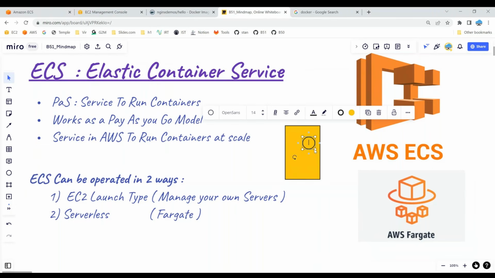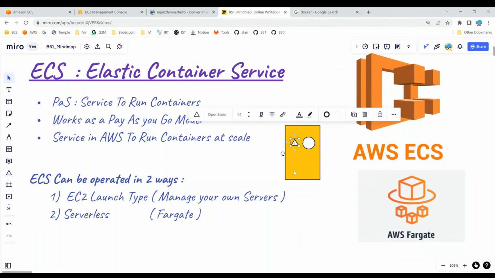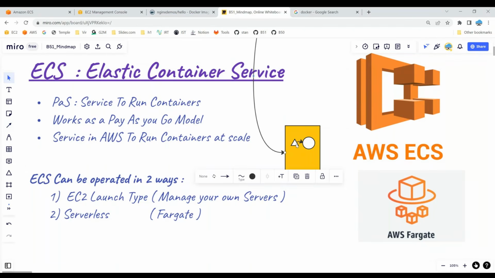For that, I need to have a load balancer, and I'll be using an ALB. ALB stands for application load balancer. The traffic coming from the internet will come here, and from here it's going to forward, and your requests are going to be accepted.